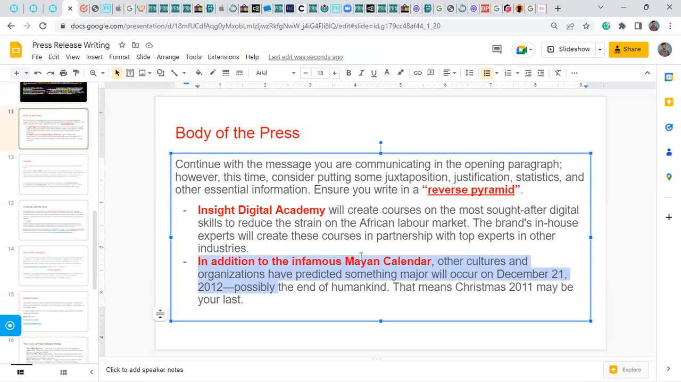Okay, in addition to the infamous Maya calendar, other cultures and organizations have predicted something major will occur on December 21, 2012, possibly the end of humankind. This means Christmas 2011 may be your last. Not true.